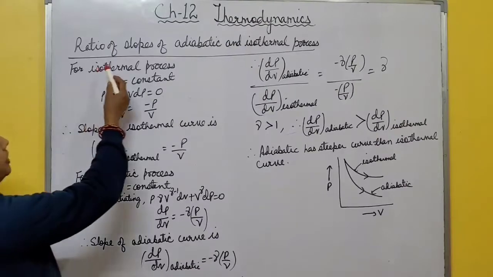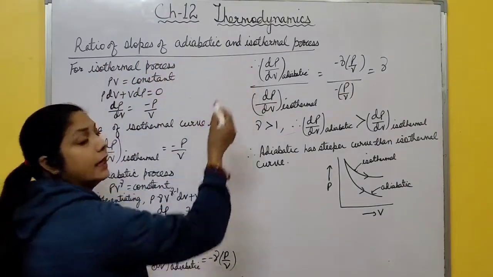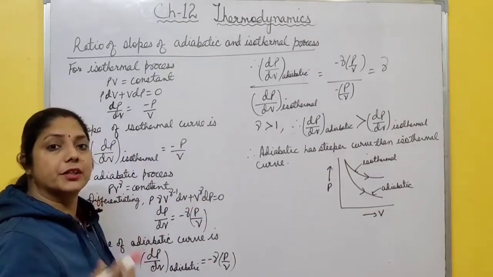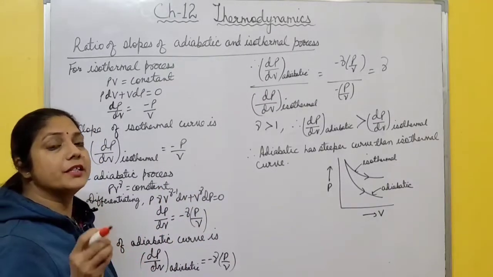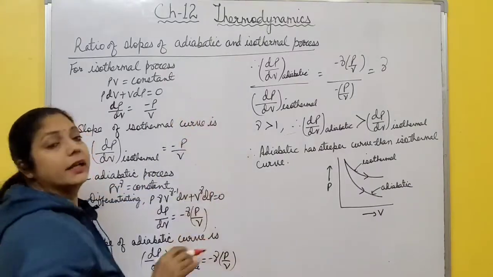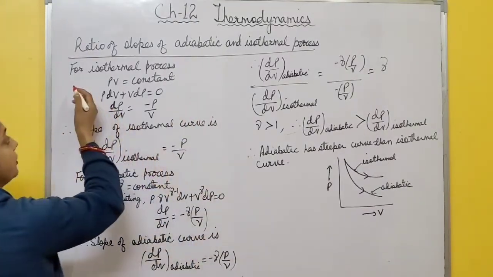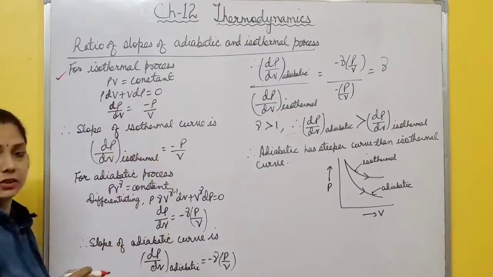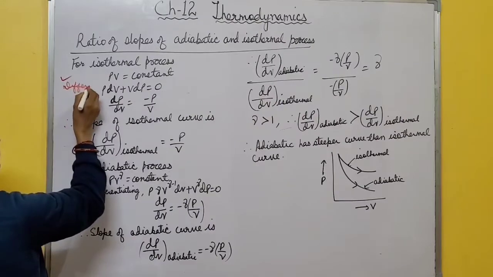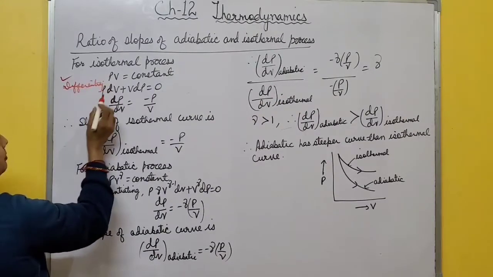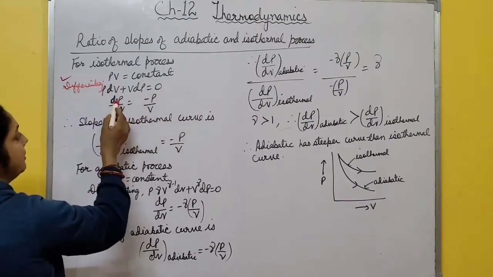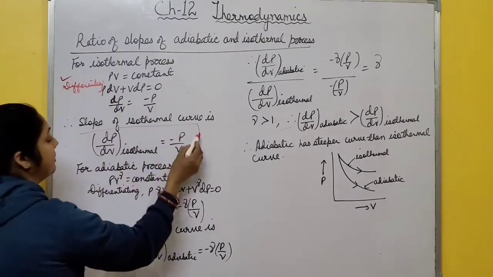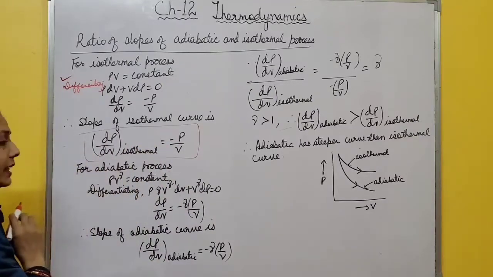Now, the next topic is the ratio of slopes of adiabatic and isothermal processes. You know the work done during an adiabatic process, you know the work done during an isothermal process. Now what is the ratio of slopes of these adiabatic and isothermal processes? Starting with the isothermal process, PV is constant. Differentiating both sides, P dV plus V dP is 0. From here you get dP by dV equal to minus P by V. This is the slope of the isothermal curve.